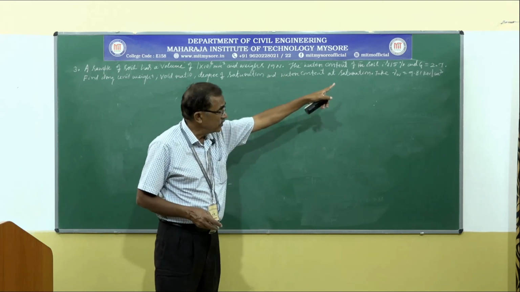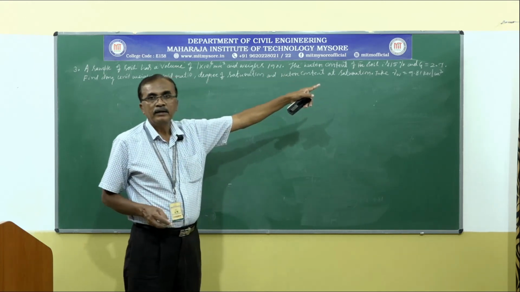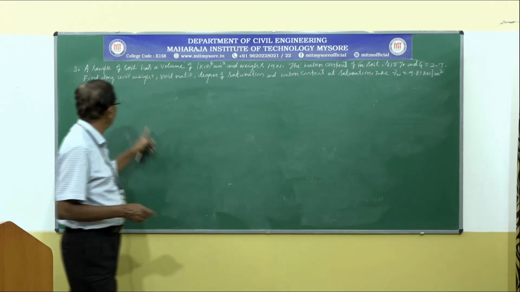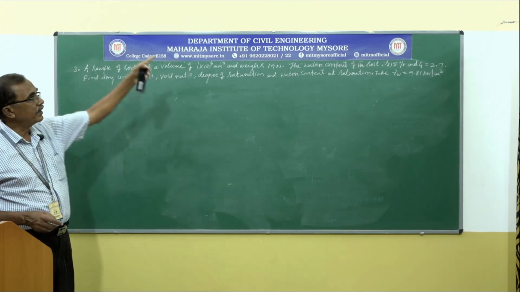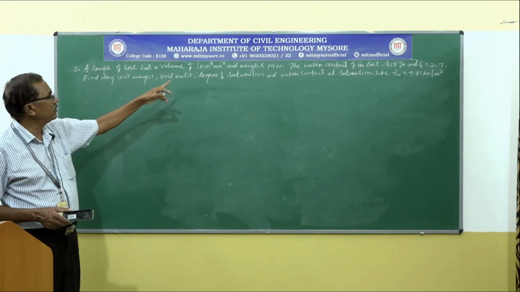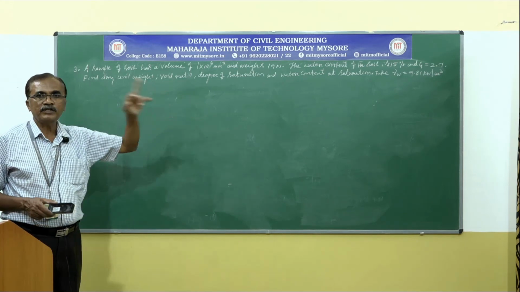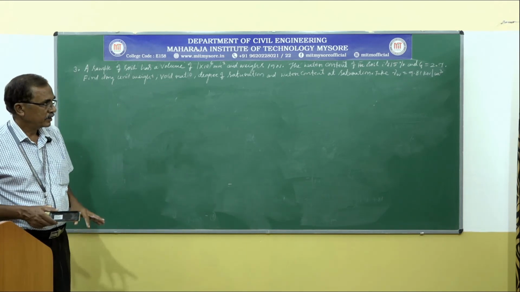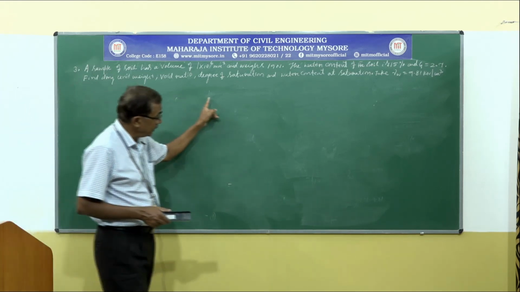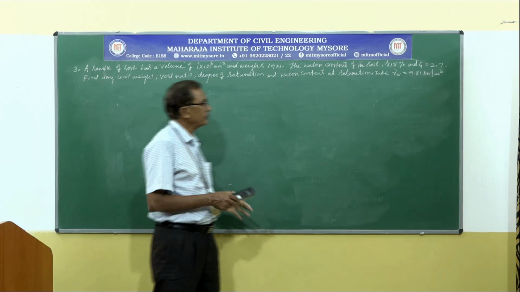The water content of the soil is 15%, and G is equal to 2.7, it is specific gravity. For these given data, asked to find dry unit weight, void ratio, degree of saturation, and also asked to calculate the water content at saturation.